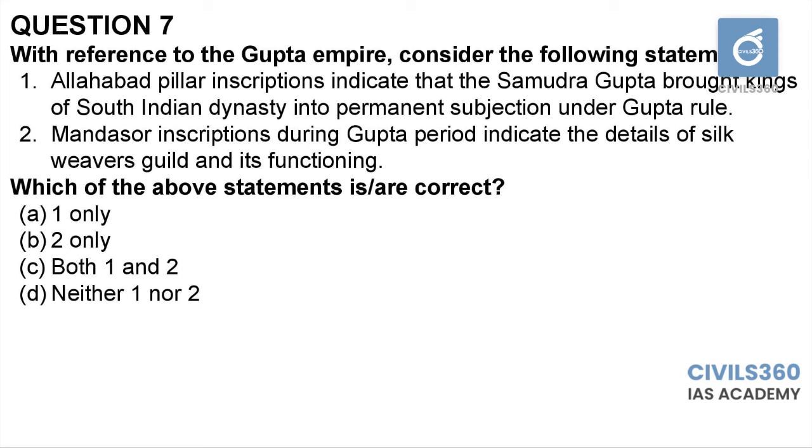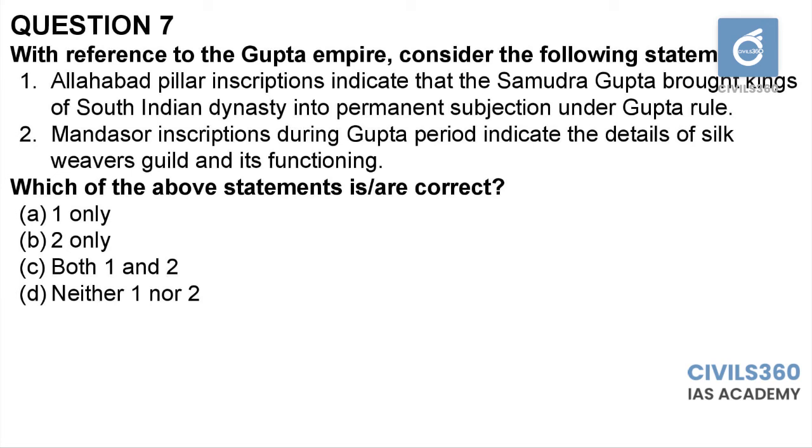It is a possibility that Mandasor inscription can have many details about silk weavers guild, because guilds were active during this period. Only thing we need to identify is whether Mandasor inscriptions belong to Gupta period. So statement 2 can be more correct.